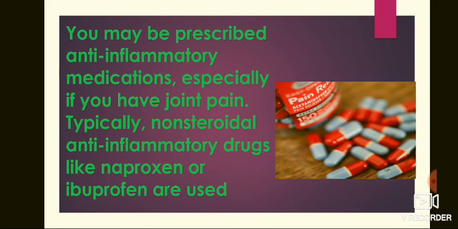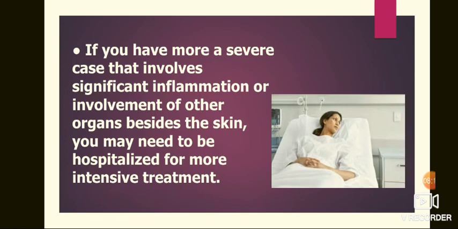Typically, non-steroidal anti-inflammatory drugs like naproxen or ibuprofen are used. If you have a more severe case that involves significant inflammation or involvement of other organs besides the skin, you may need to be hospitalized for more intensive treatment.